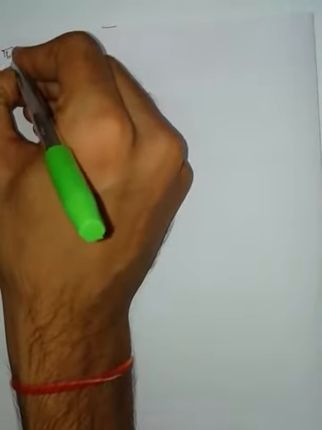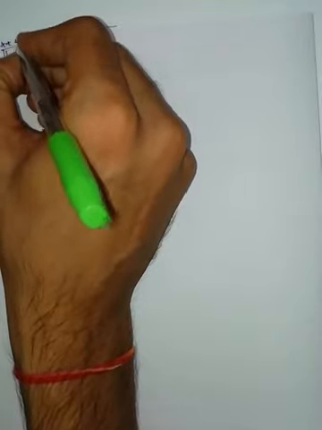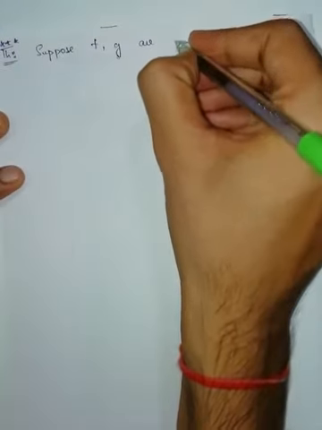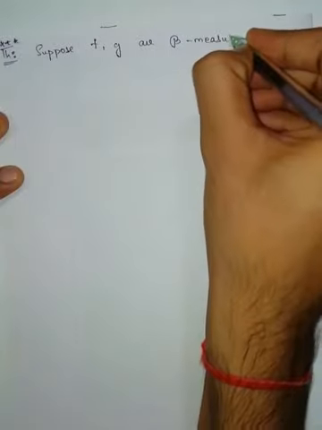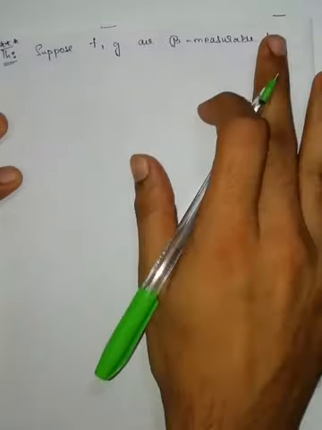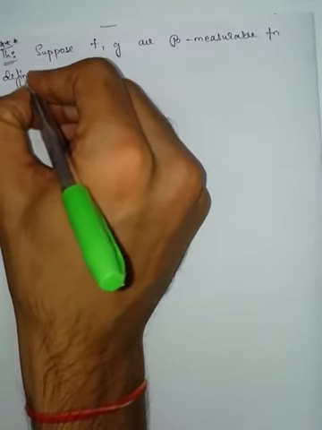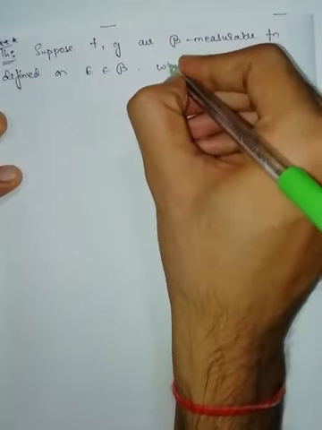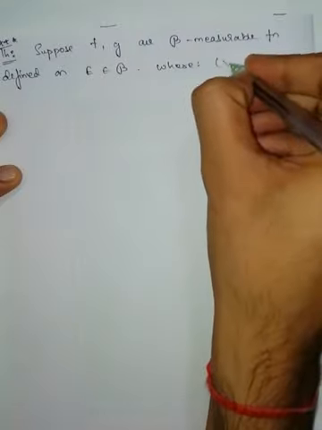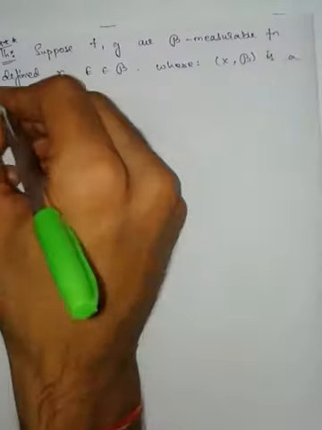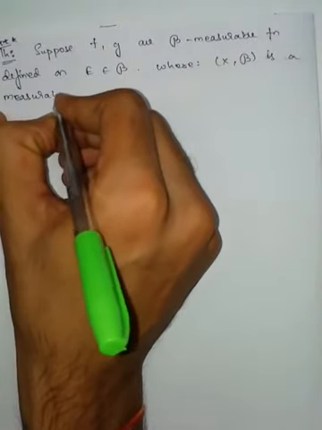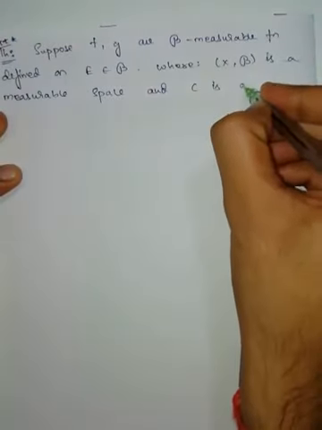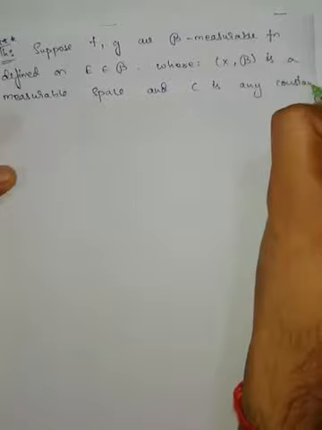Important theorem. Suppose f, g are script B measurable functions defined on E belongs to script B, where (X, script B) is a measurable space, and c is any constant, then